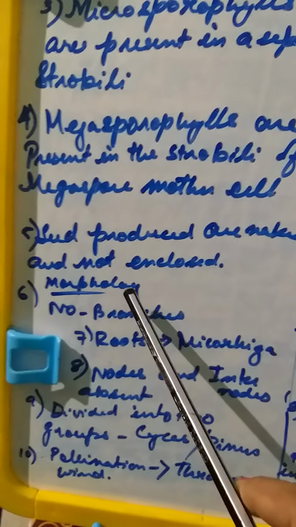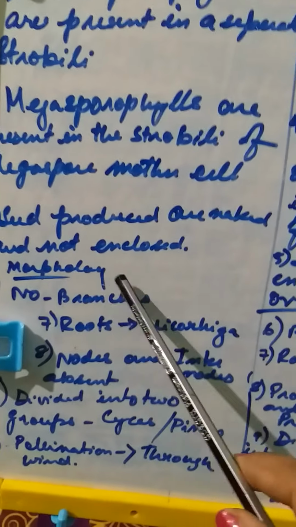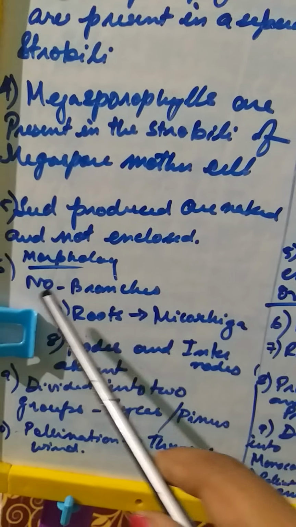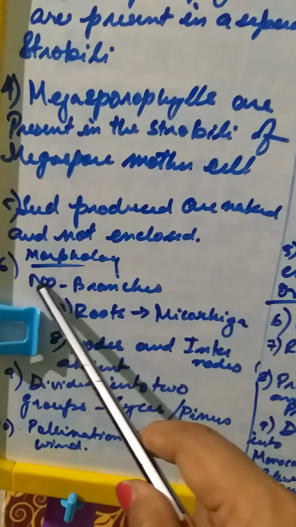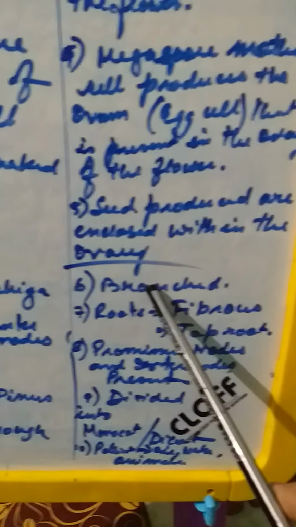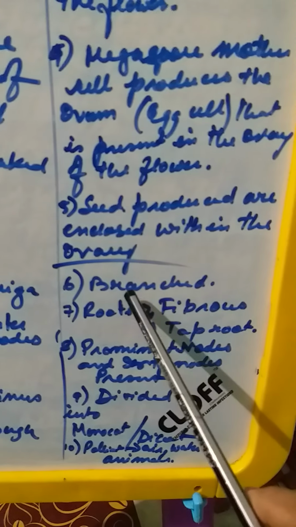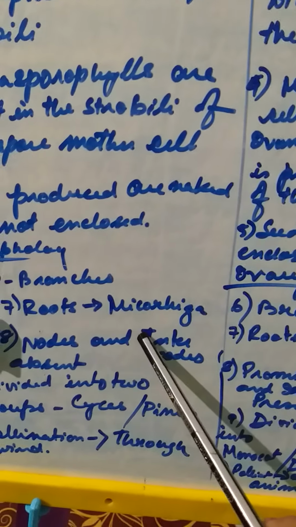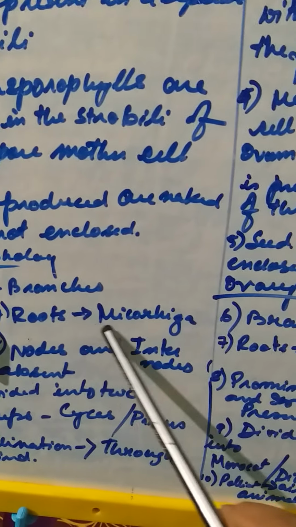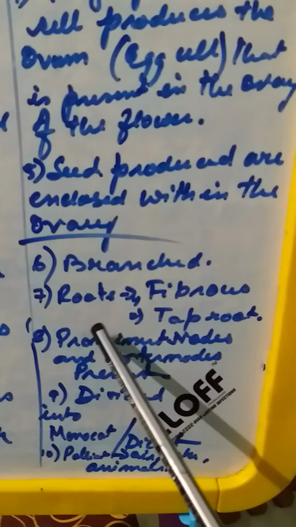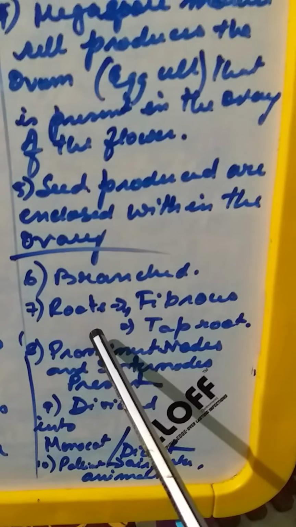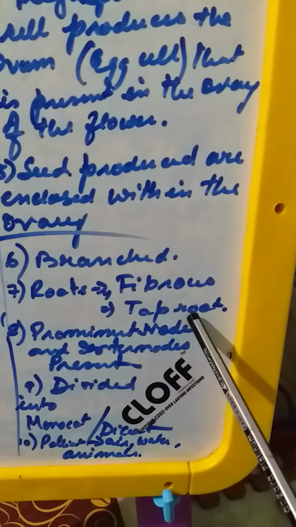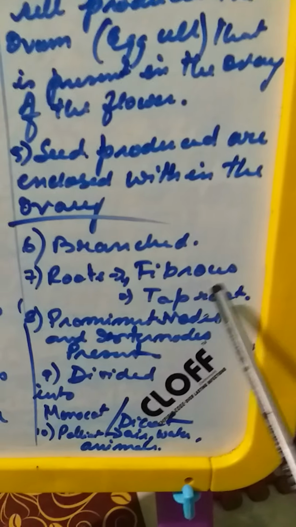Now morphologically, I had done it earlier, but still for your recap, the gymnosperms that I had already mentioned, the cycas and the pinus, are unbranched. That means they are not branched at all. But the normal angiosperm, the normal flowering plant you see around you, is branched. Now the root has mycorrhiza, a connection between the roots and the fungi, but there is no such thing in angiosperms. Basically the roots are fibrous root and taproot systems, but some roots have root nodules, for example the leguminous plants, but those are exceptional.